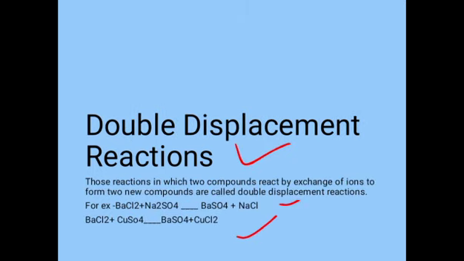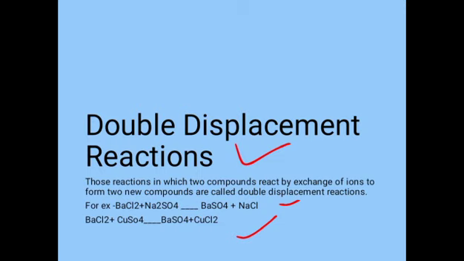Double displacement reactions. Those reactions in which two compounds react by exchange of ions to form two new compounds are called double displacement reactions. In the first example, when barium chloride solution is added to sodium sulfate solution, then a white precipitate of barium sulfate is formed along with the sodium chloride solution.